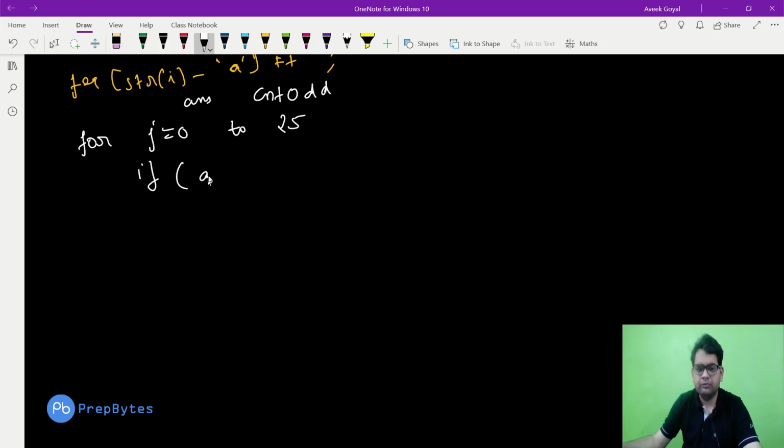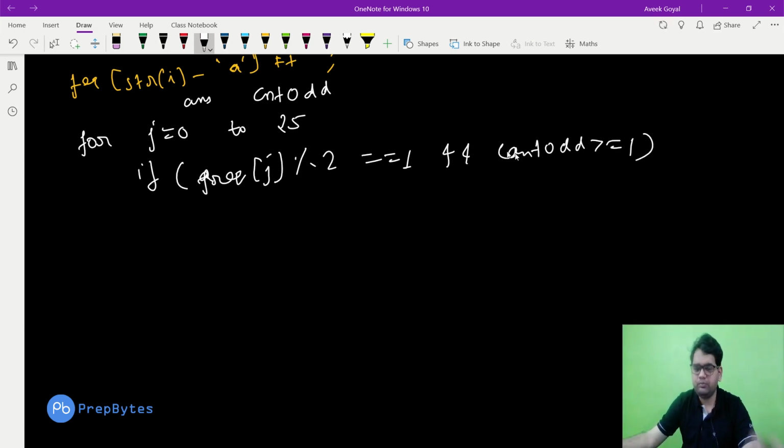If the frequency array of j mod 2 is equal to 1, that means it is odd, and the count of odd is greater than or equal to 1, that means we have more than one odd count variable.